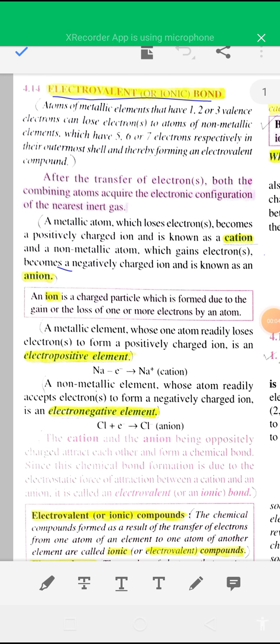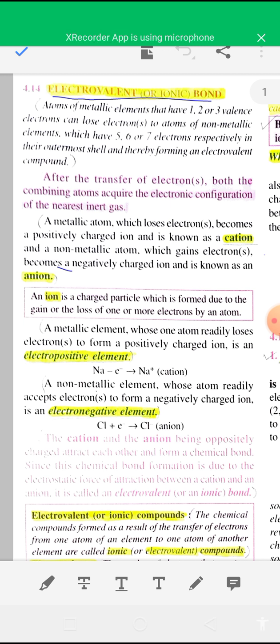In this video, today I'll discuss different types of chemical bonds. Based on electronic redistribution of the valence shell of an element, there are three types of chemical bond: electrovalent bond or ionic bond, covalent bond, and coordinate or dative bond.